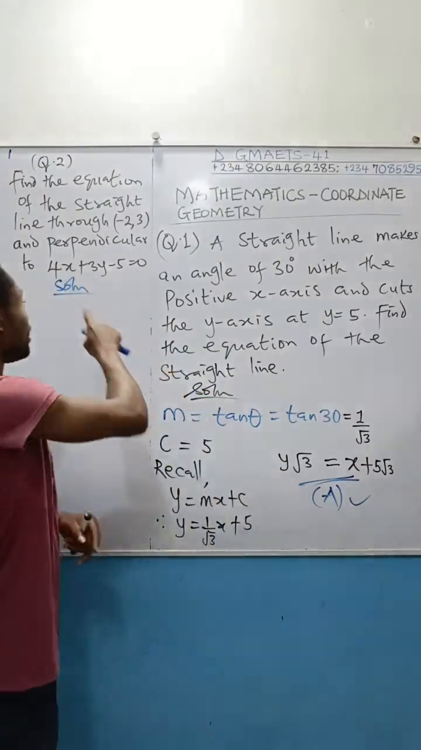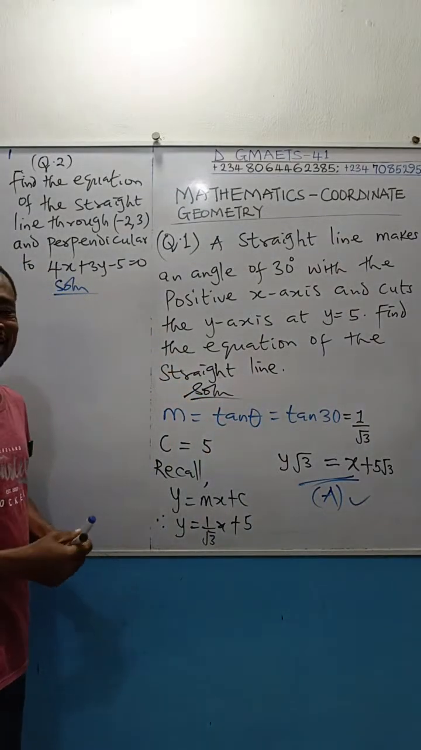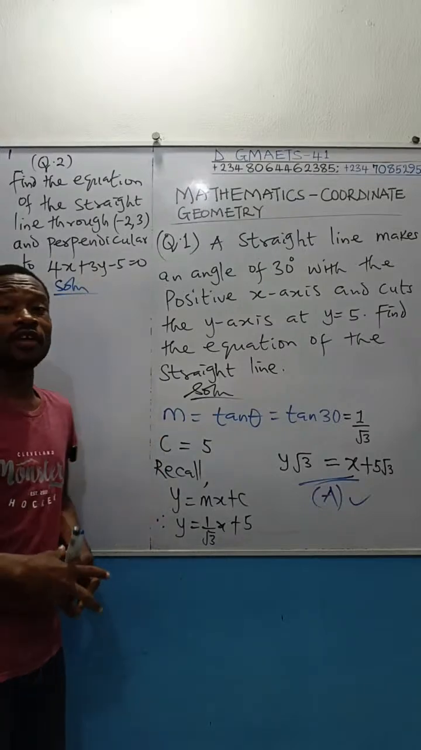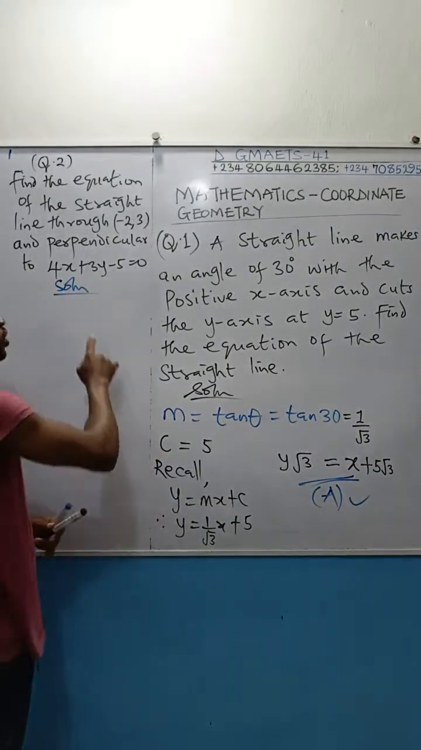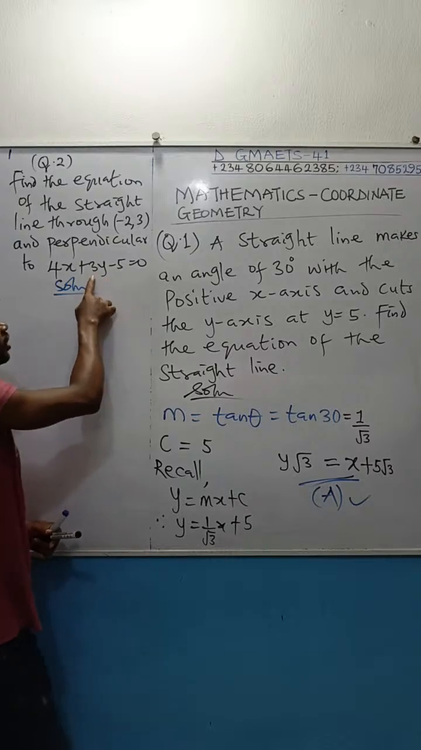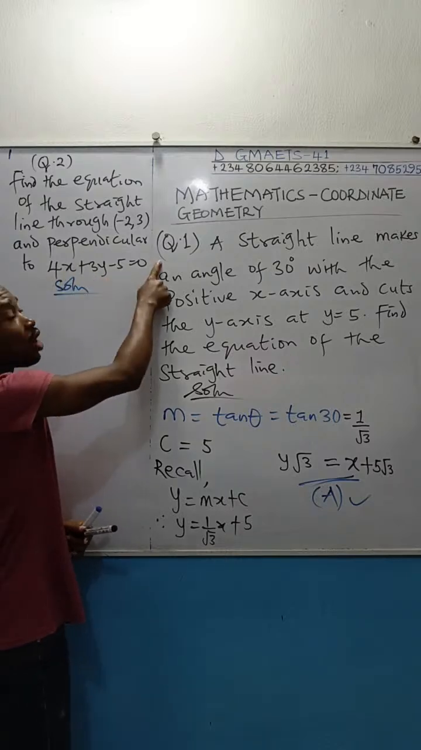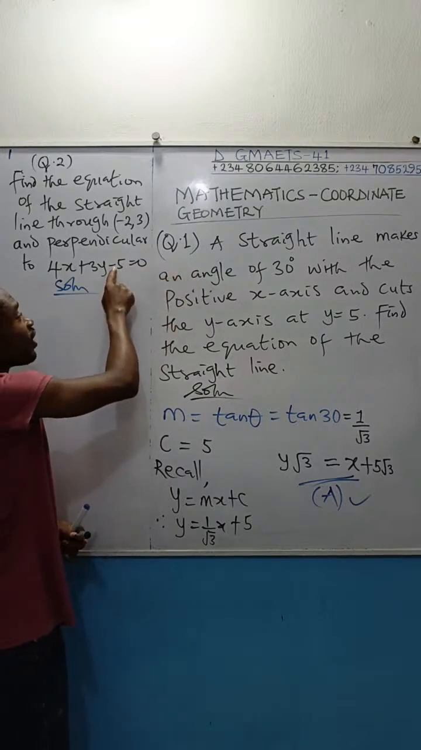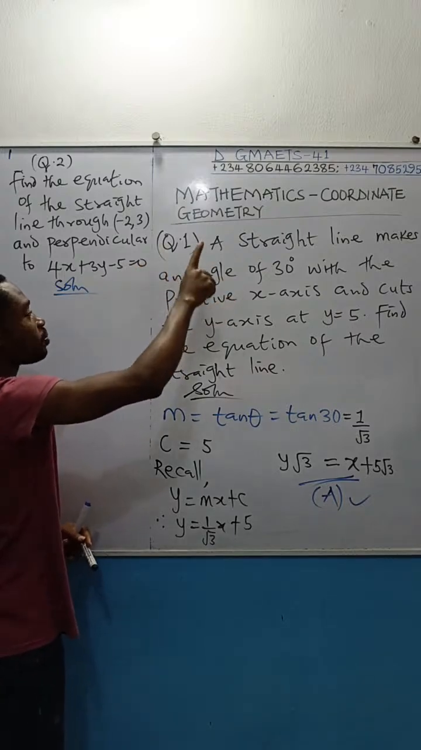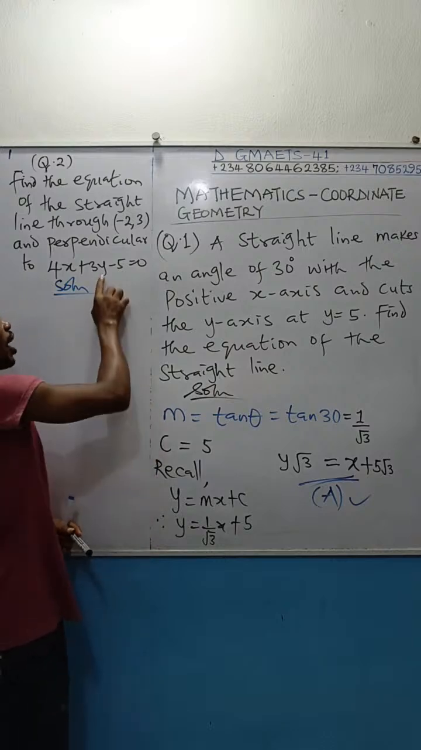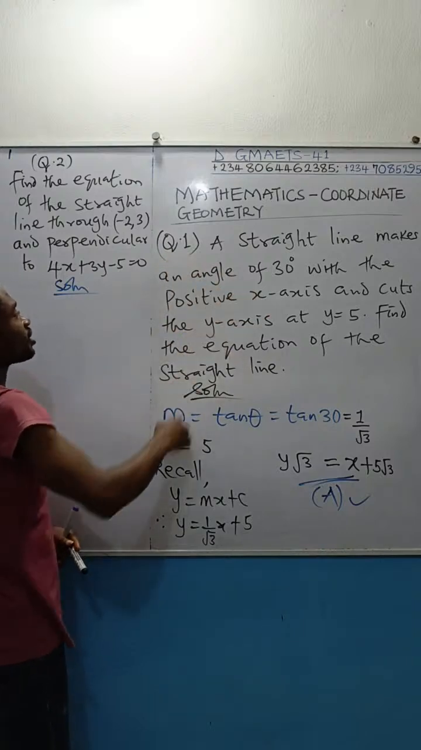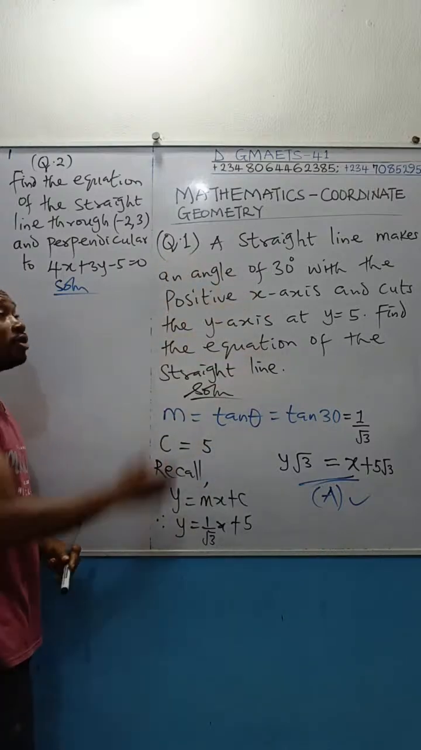But how can we get the gradient of this line? We have to standardize. To standardize means you have to make y the subject of the formula. So for us to get the gradient of this line, I will make y the subject of the formula. If you make y the subject here, it's simple. 4x will cross to become minus 4x on the right hand side. Minus 5 will cross to become plus 5 on the right hand side. So 3y will be equal to minus 4x plus 5. Then to make y the subject, you divide through by 3, which means you get minus 4 over 3 x plus 5 over 3. Then you get the gradient from there.